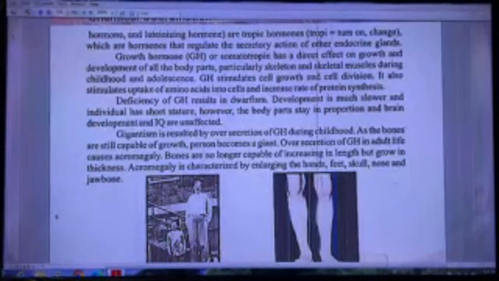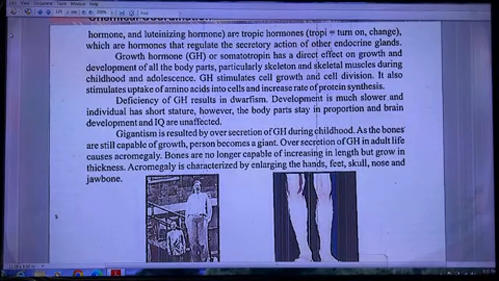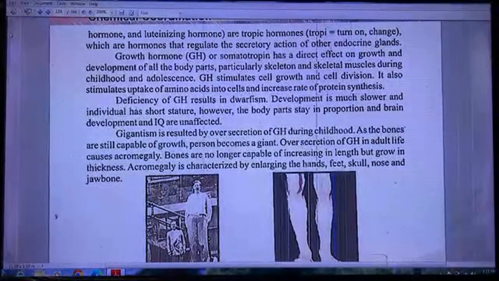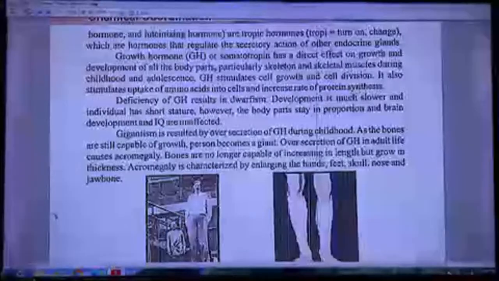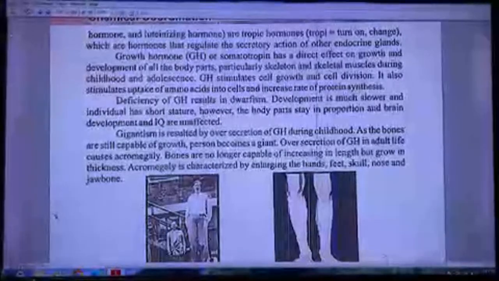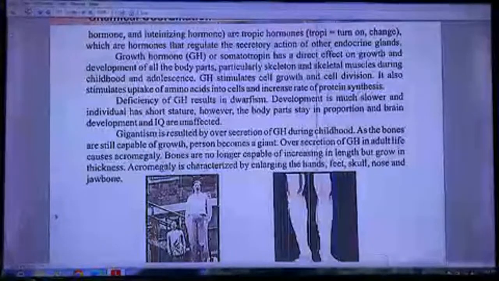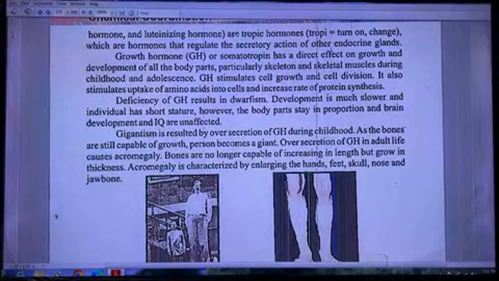Growth hormone or somatotropin has direct effect on growth and development of all the body parts, particularly skeleton and skeletal muscles during childhood and adolescence. Growth hormone stimulates cell growth and cell division. It also stimulates uptake of amino acids into cells and increases rate of protein synthesis. Deficiency of growth hormone results in dwarfism. Development is much slower and the individual is short. However, the body parts stay in proportion and brain development and IQ are unaffected.